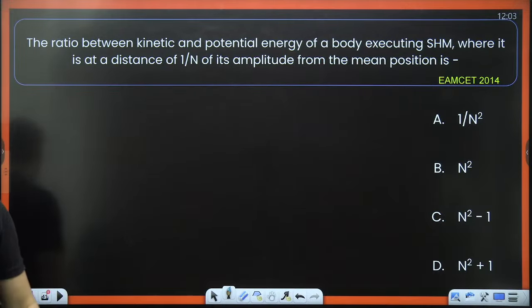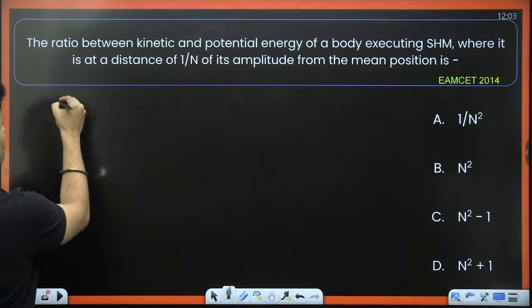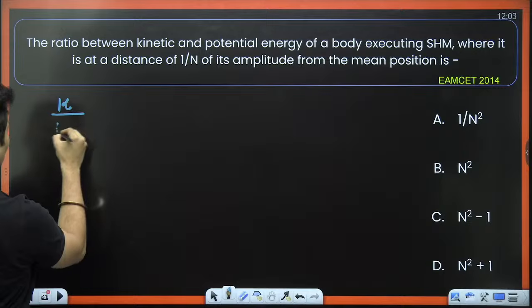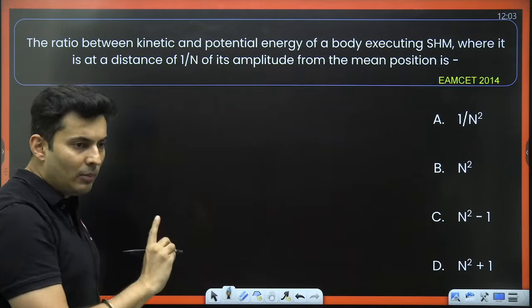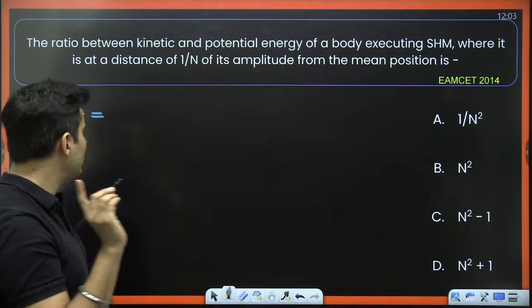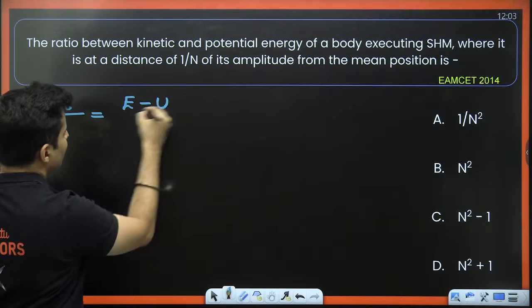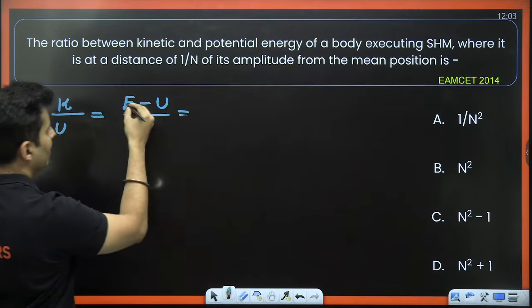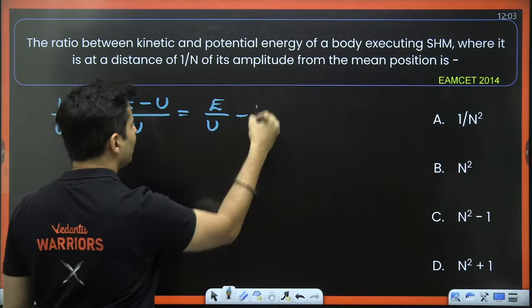What about this? The ratio of the kinetic energy and the potential energy of the body which is performing SHM at a distance of 1 by nth of the amplitude from the mean position is how much? Okay. The ratio between the kinetic energy and the potential energy. Now, since I know the sum of kinetic and potential is the total energy, how about writing kinetic energy as the total energy minus the potential energy? So it will become E by U minus 1.